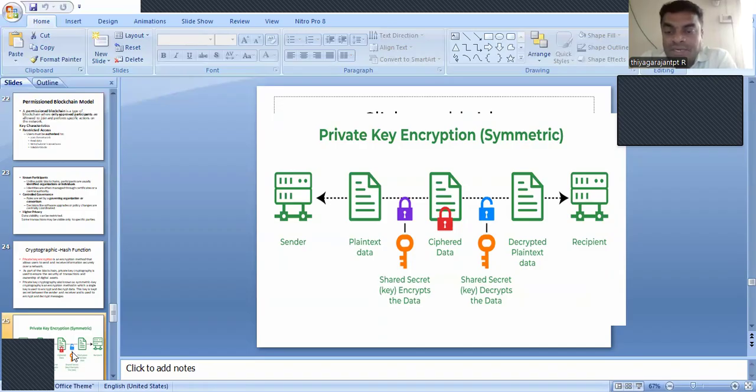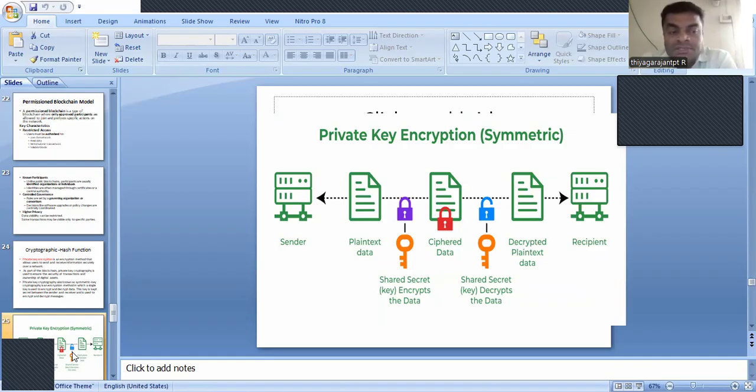That ciphered data needs to be decrypted now. What is the reason for decrypting the data? The receiver needs to retrieve the original plain text data, so we perform the decryption process, and the decrypted plain text acts as the original data which the receiver receives.